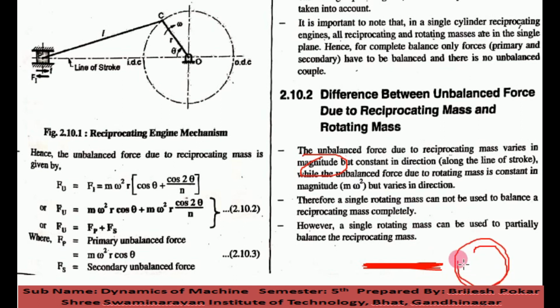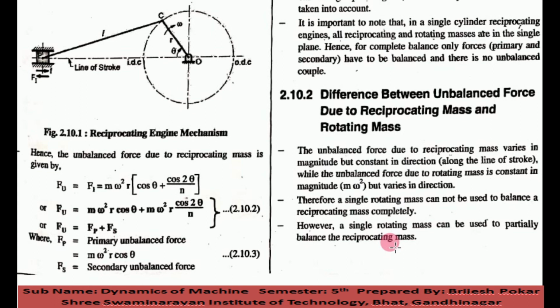Now in a rotating mass, the direction varies and changes but the magnitude is constant. So in a rotating mass, the magnitude is constant but varies in direction. This is the main difference between reciprocating mass and rotating mass. However, a single rotating mass can be used to partially balance the reciprocating mass.